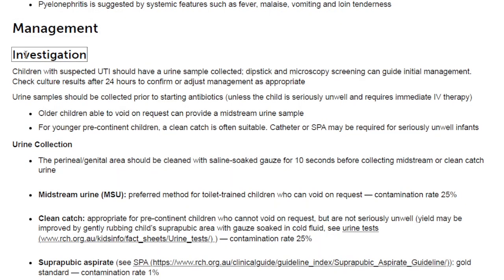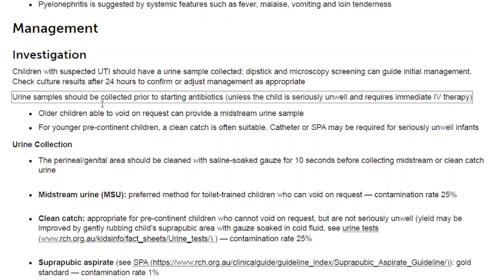Management. Investigation. Children with suspected UTI should have a urine sample collected. Dipstick and microscopy screening can guide initial management. Check culture results after 24 hours to confirm or adjust management as appropriate. Urine samples should be collected prior to starting antibiotics, unless the child is seriously unwell and requires immediate therapy.